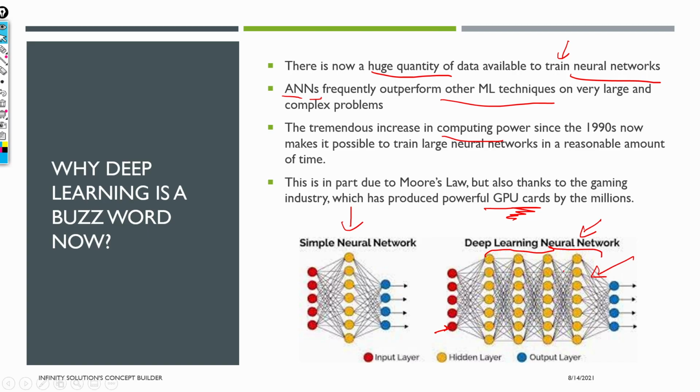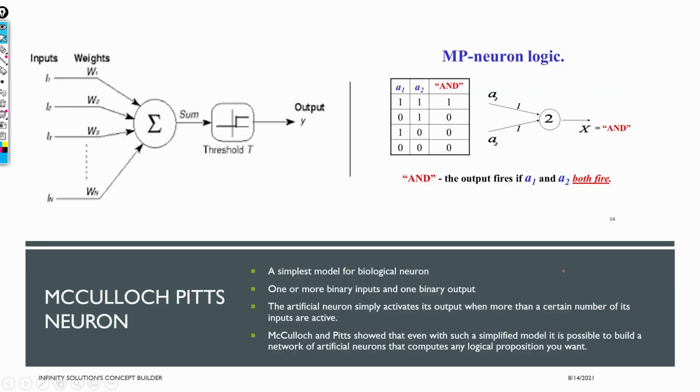Sometimes a larger number of layers can also spoil the party, but it can also give better results in some classification problems like machine translation. So we'll see all this stuff. Now let's start with the very first neuron. The very first neuron was given by McCulloch-Pitts.